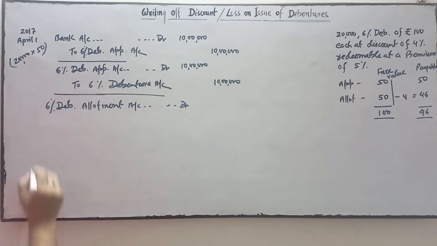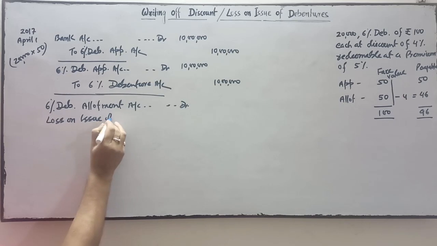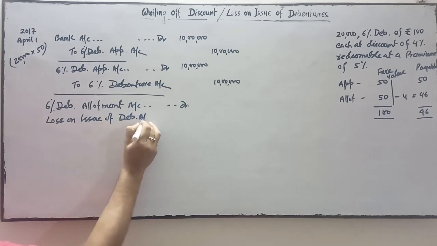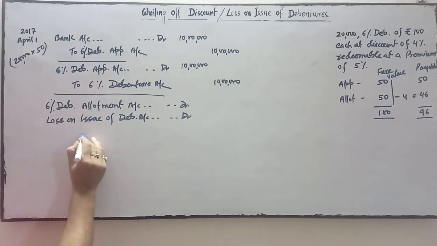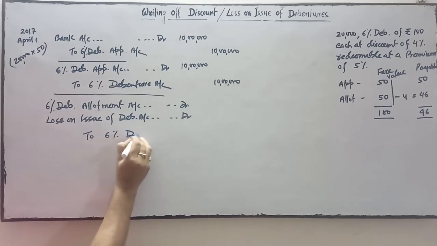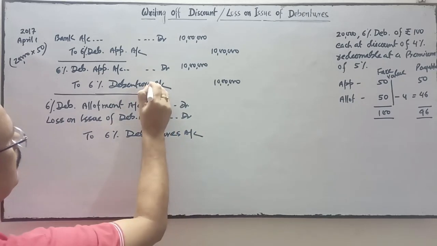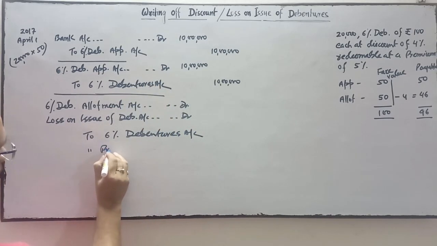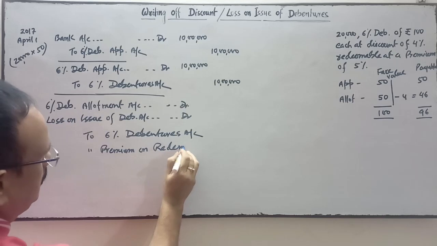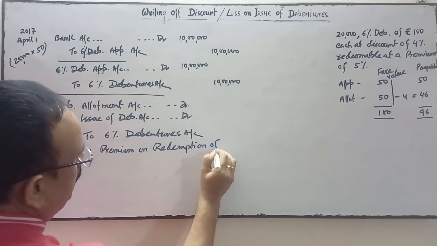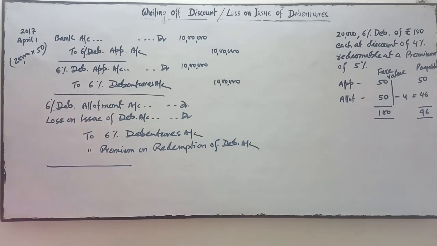Okay, loss on issue of debenture account debit, to 6% debentures account, to premium on redemption of debenture account. Okay, so come over here.